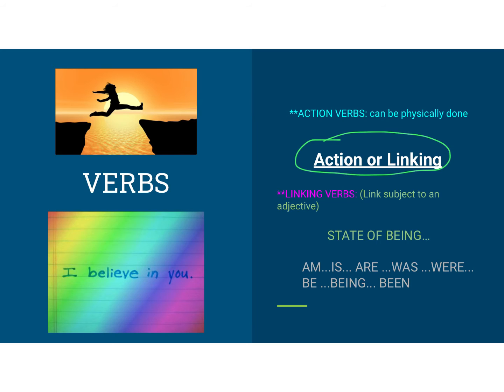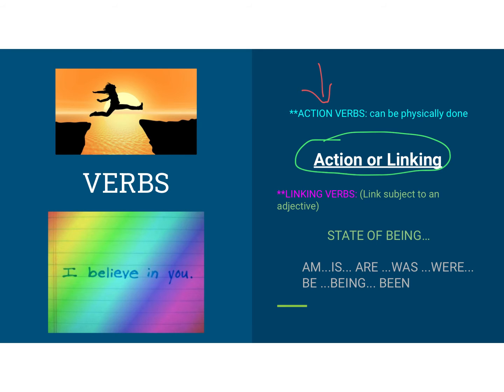You are very familiar with the action words because those are the most common and easy to spot. It's the what be going on of the sentence. And so the action verbs are the ones that you can actually do. You can run, you can jump, you can sing. All of those types of things that can physically be done, those are called action verbs. And again, those are usually the easiest ones for you guys to spot. But then we have our linking verbs.